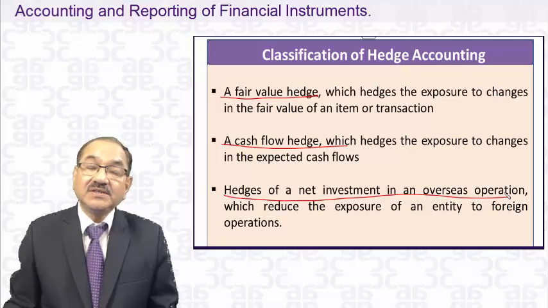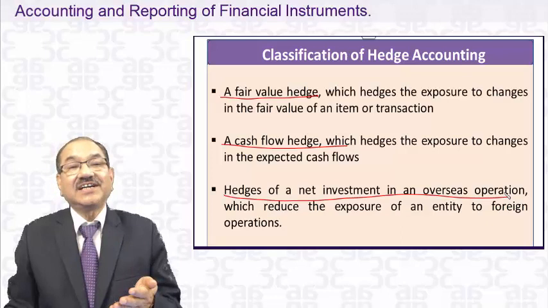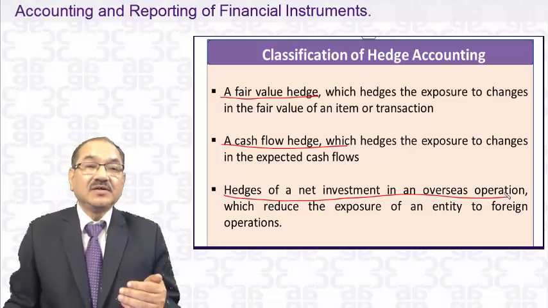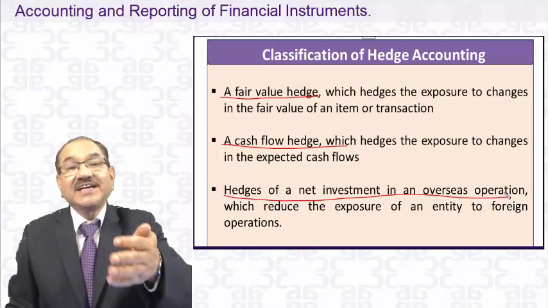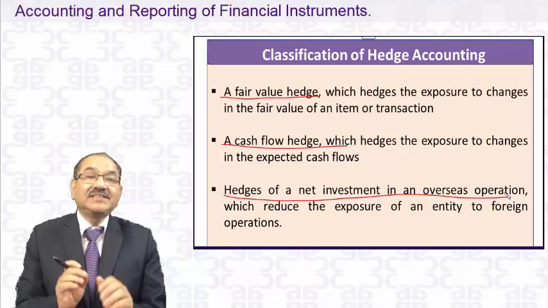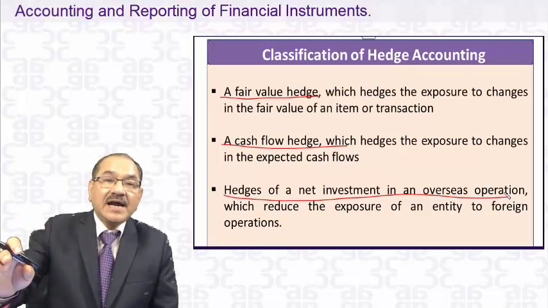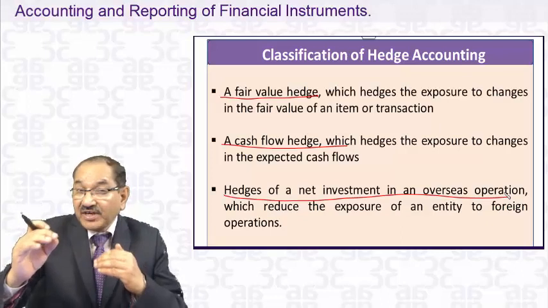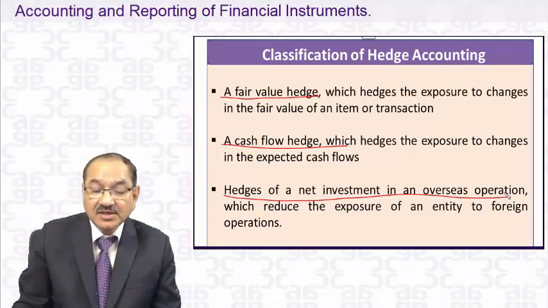For that purpose, you can sell that inventory. You can enter into a forward contract to sell that inventory at 5 lakhs, so that you have a hedge. You have a forward cover to sell that item at 5 lakhs. So what you are hedging is the fair value of that inventory.